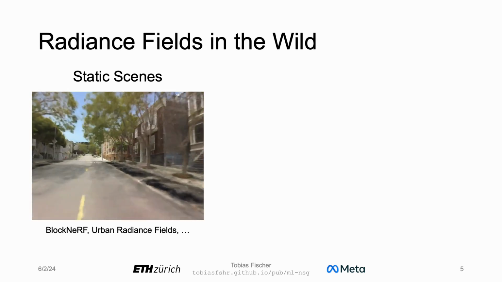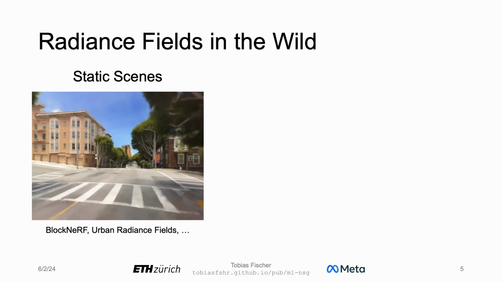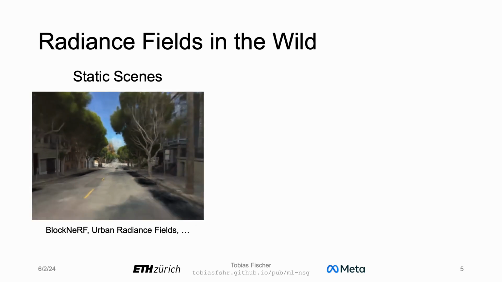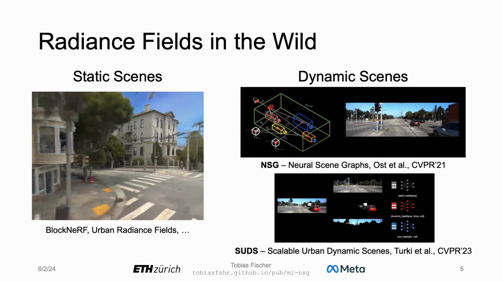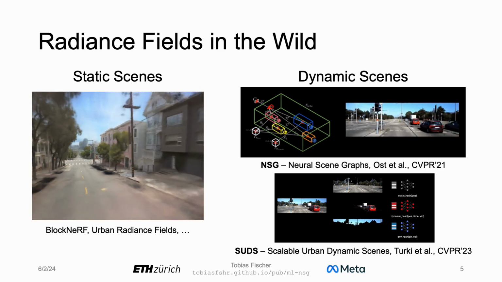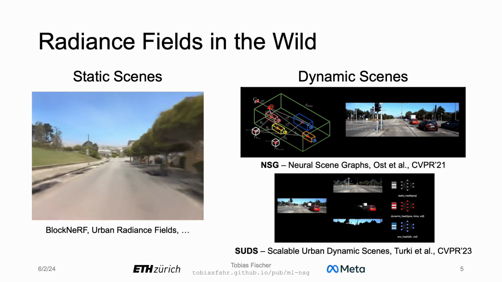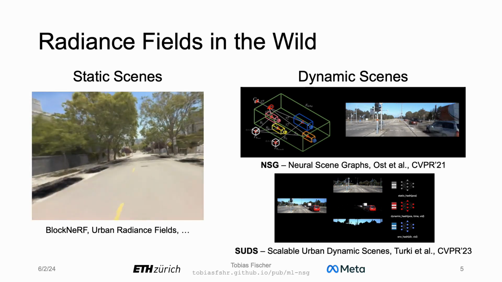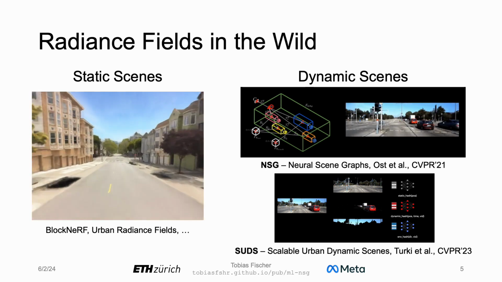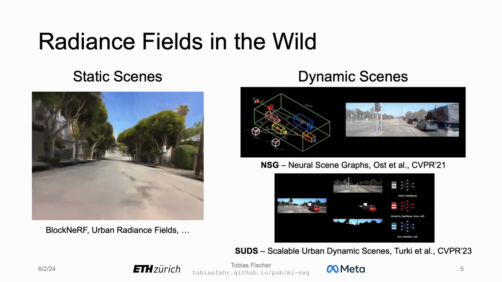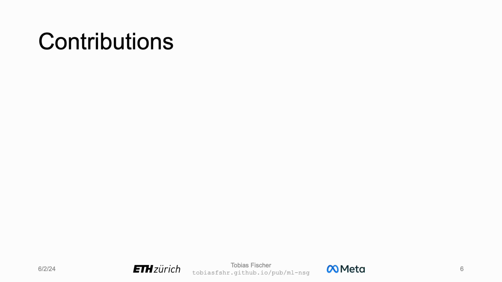Therefore, methods for in-the-wild captures usually neglect the dynamics of a scene, modeling only static scene parts, yielding a good but incomplete reconstruction result. Few works have explicitly modeled dynamic scenes, and these works are either limited in terms of scalability or struggle with fast-moving dynamic object instances. Therefore, the goal of this work is to make dynamic radiance fields scale.